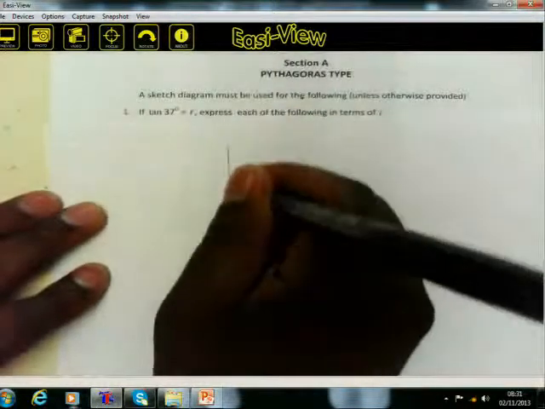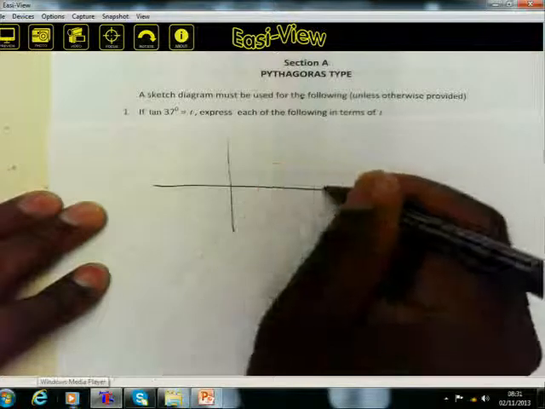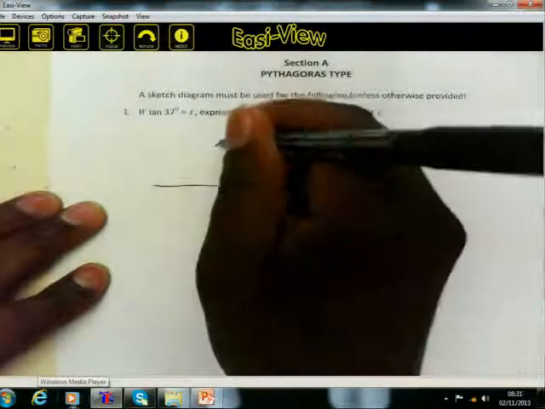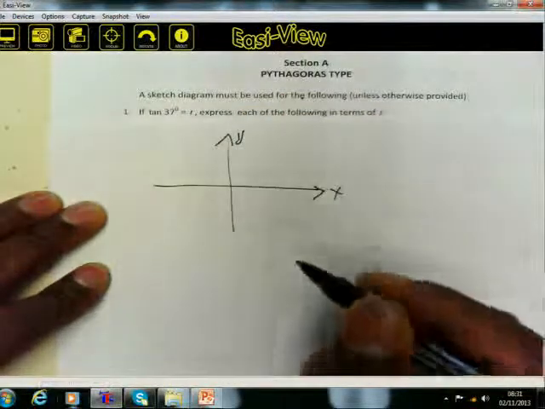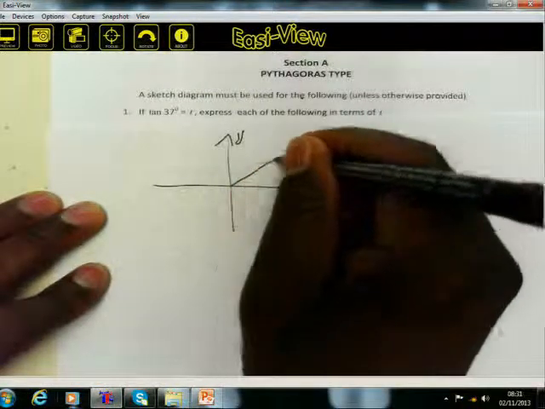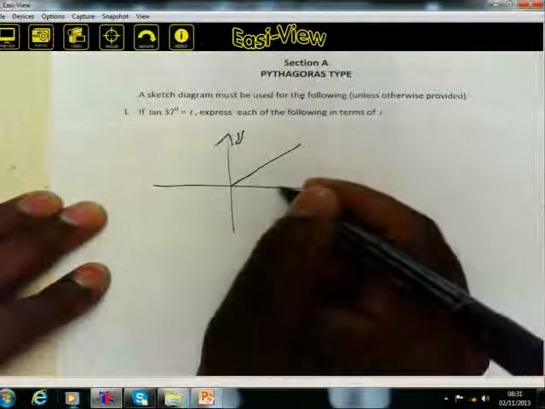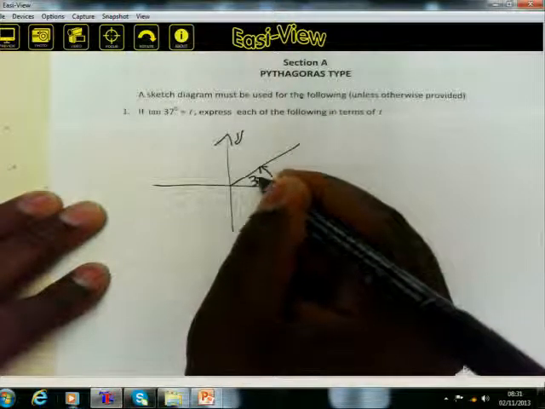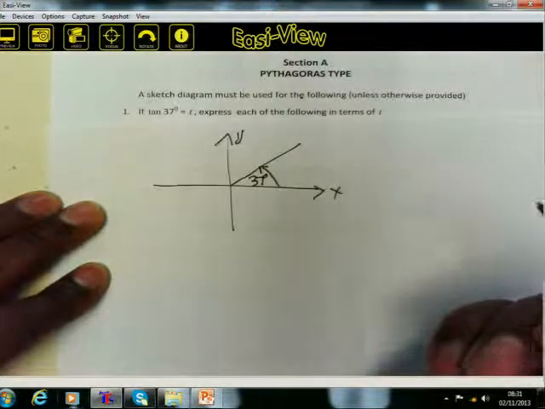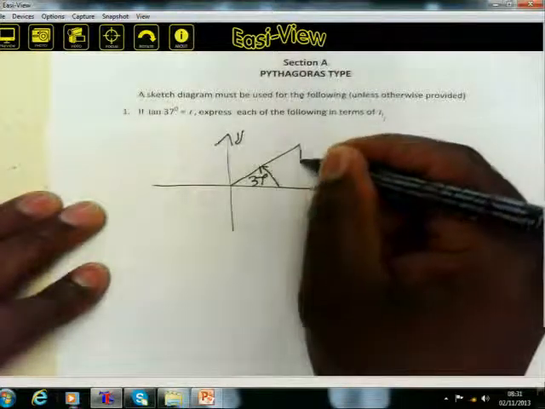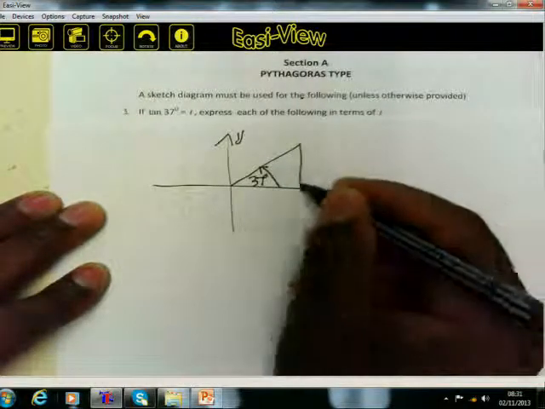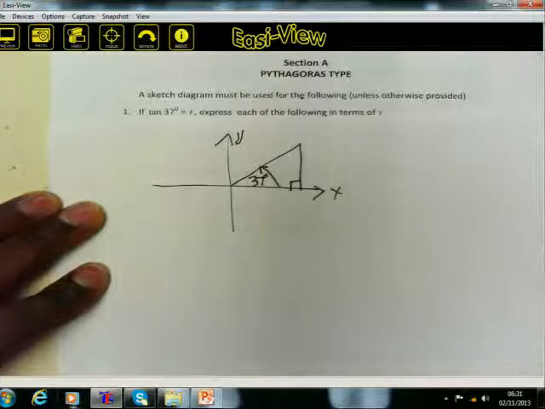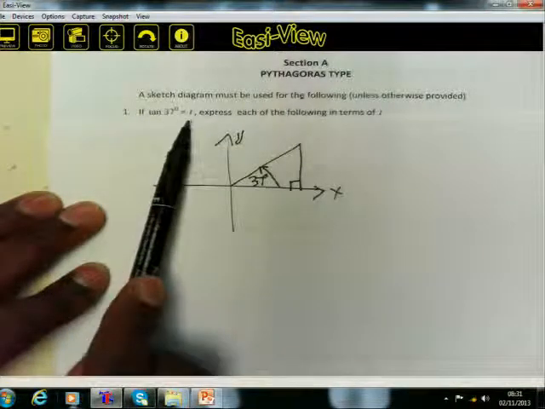You first draw a Cartesian plane, the x-axis and the y-axis. Then your angle, let's assume it's a positive angle. It means it was measured in an anti-clockwise direction. This angle is 37 degrees. And then you complete a right-angled triangle. There we are. And it is given that the sine of 37 degrees is equal to t.